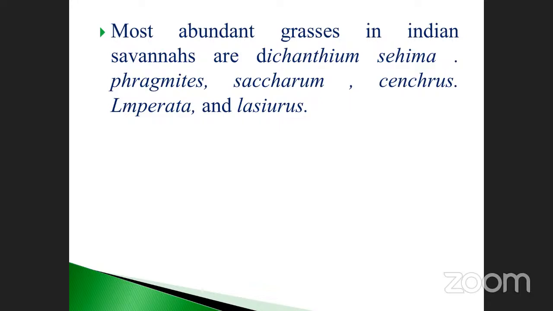So these are the things mostly found in the savannas. These are the types of grasses. Saccharum officinarum is nothing but the sugar cane. Many different types of sugar cane are also present in the north side in UP. UP is the sugar bowl of India. In the south, there is, which one do you know? Coimbatore.